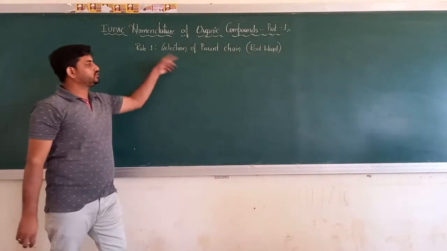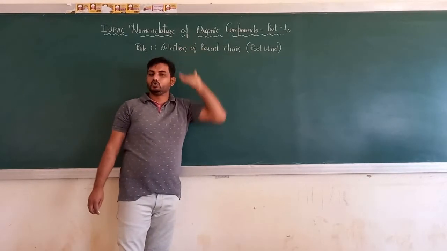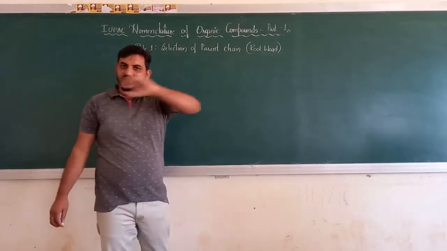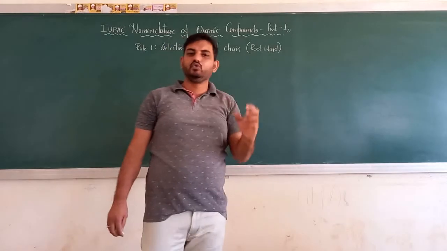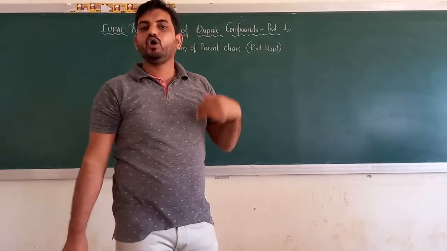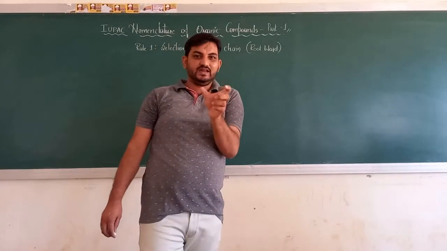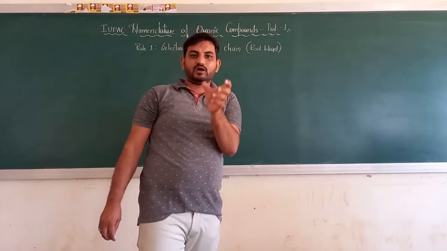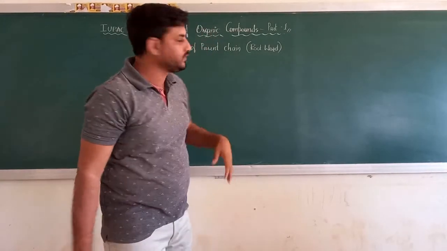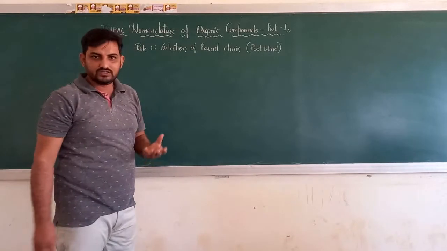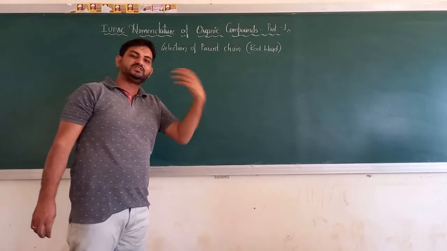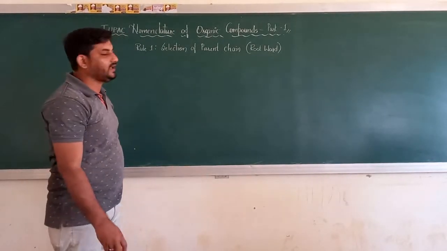Using this rule, I can tell the root word. See, the English statement of the rule may change from book to book, author to author, but the gist, the idea, the information of it is the same. Now I'll be using the rule in my own words. Definitely that will be parallel to, the same as, the rules formulated by IUPAC.